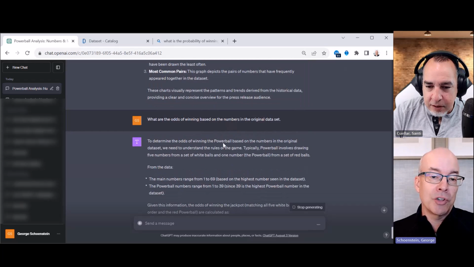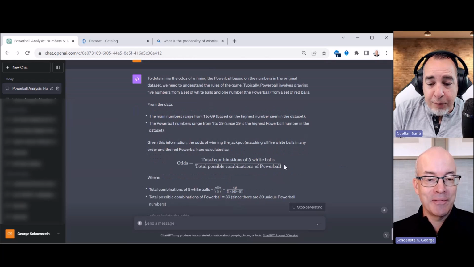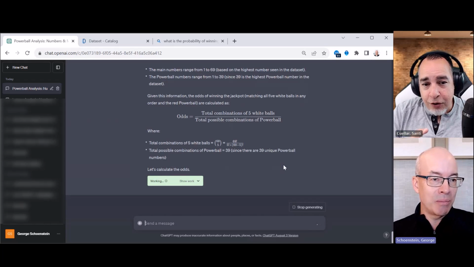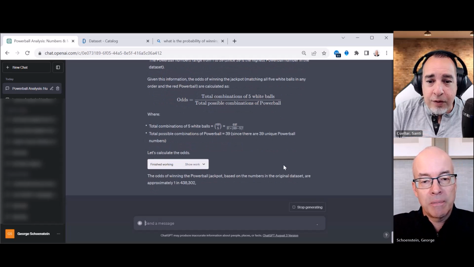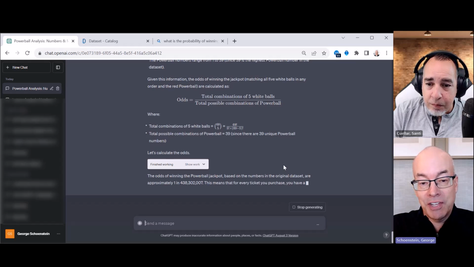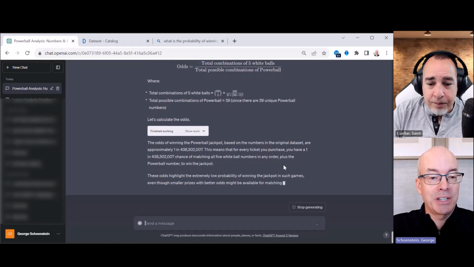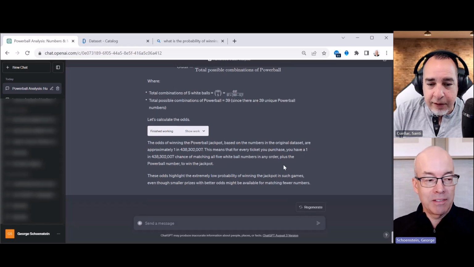So to determine the winner, so it thinks it's Powerball, by the way. It's Mega Millions. Number range is 1 to 69. It's pretty interesting. Oh, it's giving you the math formula. Hold on. Yep. I get it. So let's see what the odds are. The other thing we saw on the web said like 302 million. Let's see if it comes up with the same number. This is saying it's even more challenging. So 1 in 438 million. Wow. So again, it thinks it's Powerball. So I don't know if Powerball is different than Mega Millions. Lottery's not my thing.